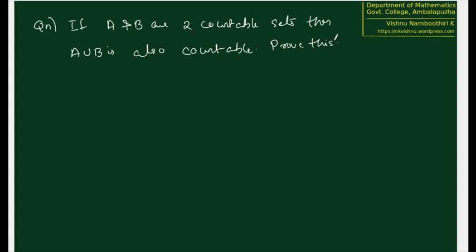Prove this. So this is what we have to establish. If A and B are two countable sets, then A union B is also a countable set.